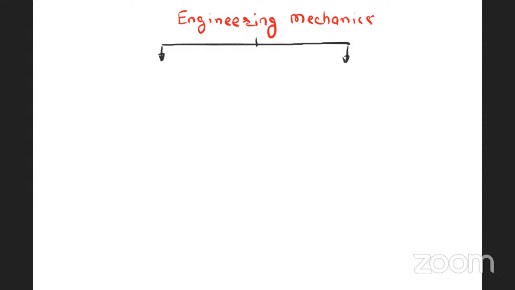And in engineering mechanics, basically there are two subjects or two branches. First is solid mechanics, and other is fluid mechanics, that is mechanics of fluids. These are the two major subjects of engineering mechanics.